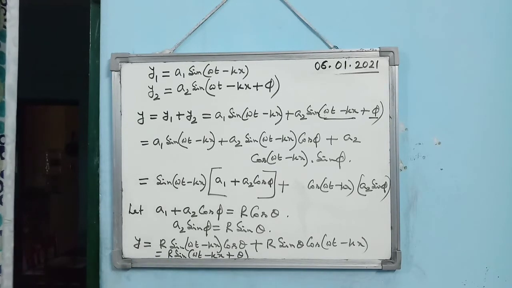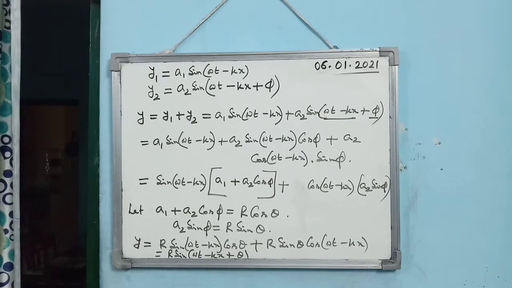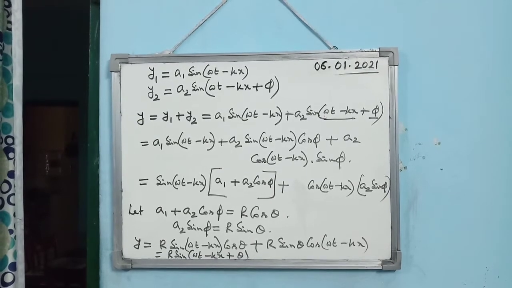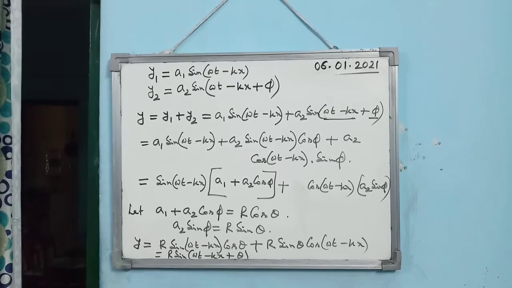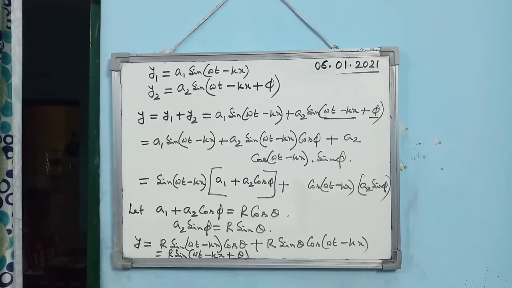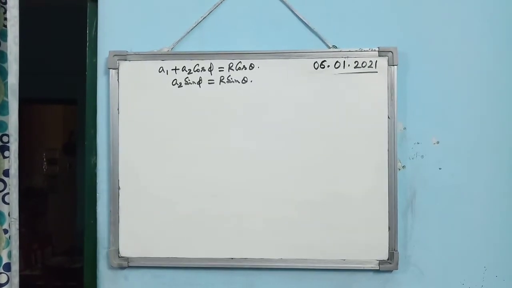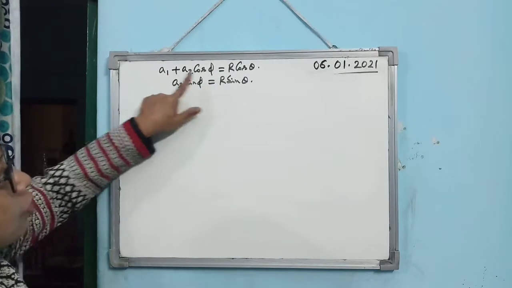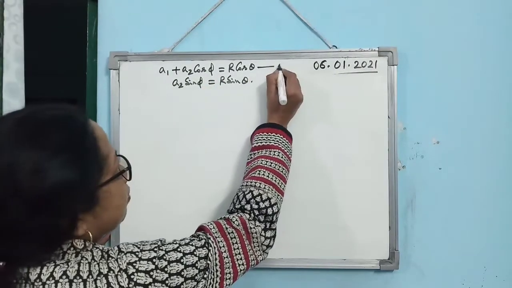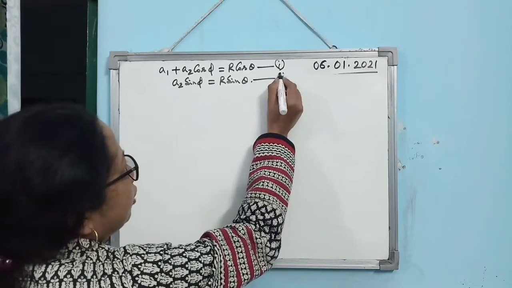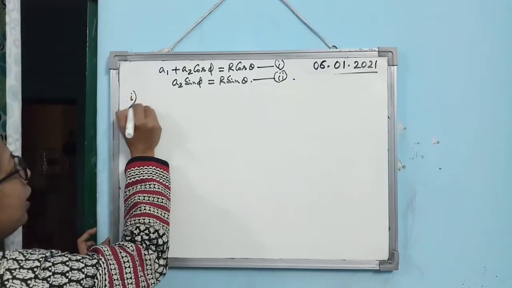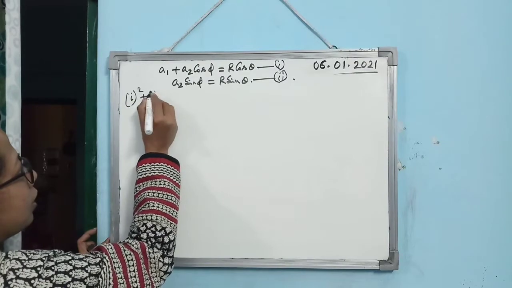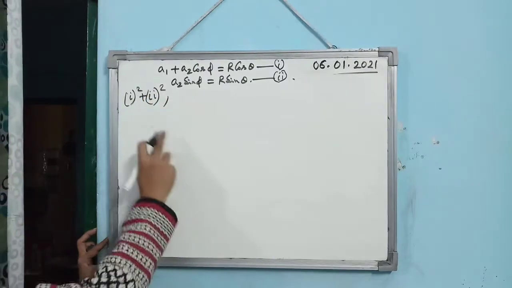Alright, as we know, the intensity of any wave is directly proportional to the square of the amplitude. So what we have got is that the resultant amplitude is R. Now how do we get the value of R? Let us name these two equations equation 1 and equation 2. Then you square equation 1 and square equation 2 and add them. So what are you getting?